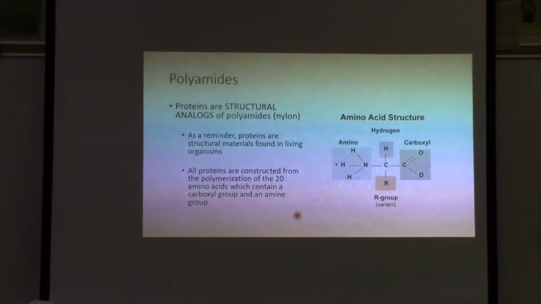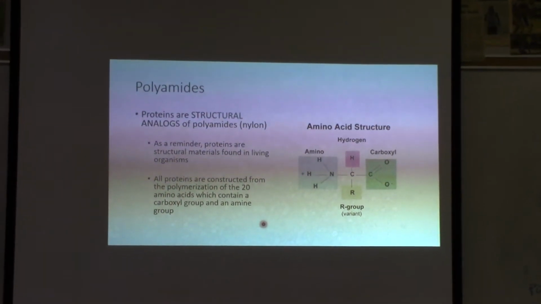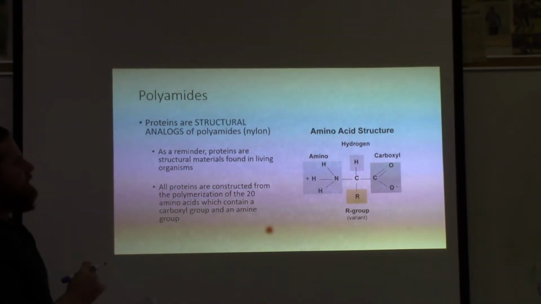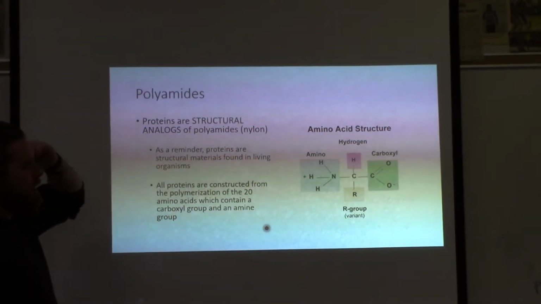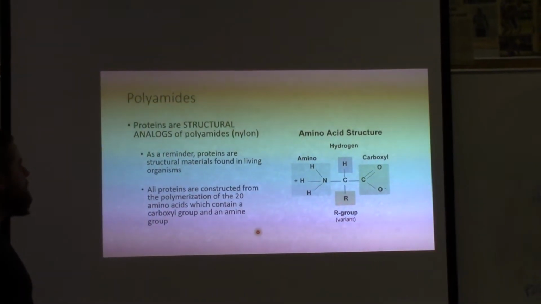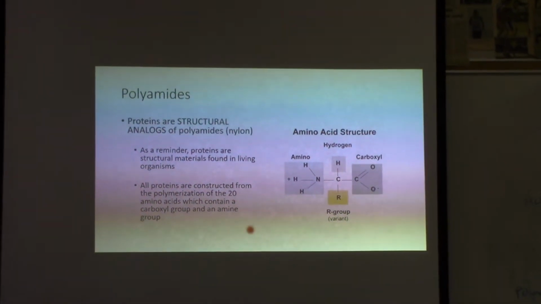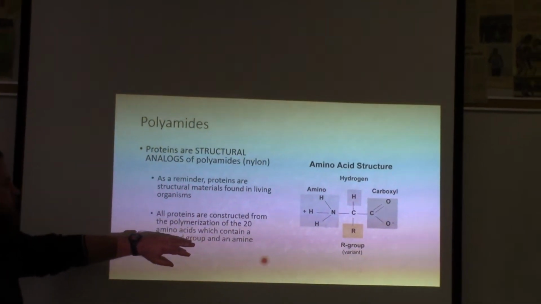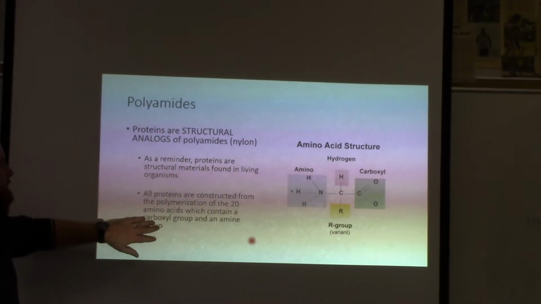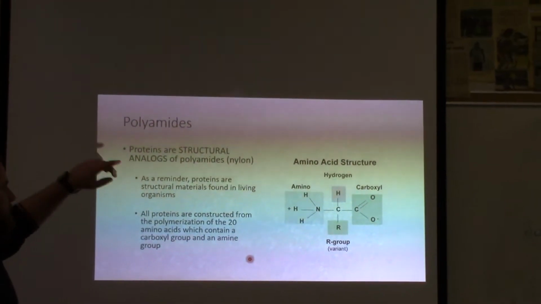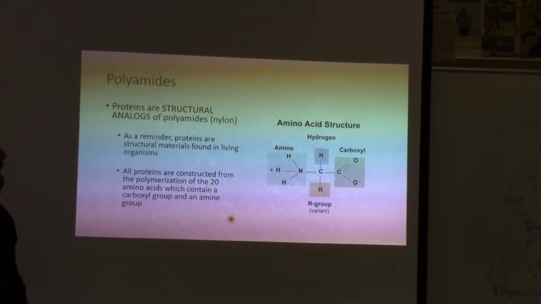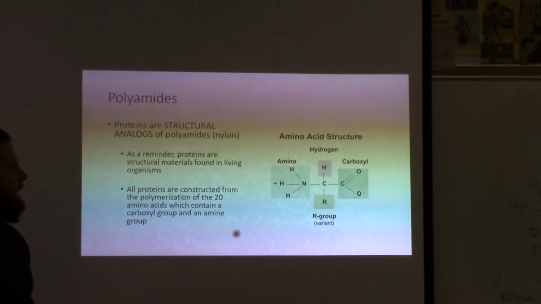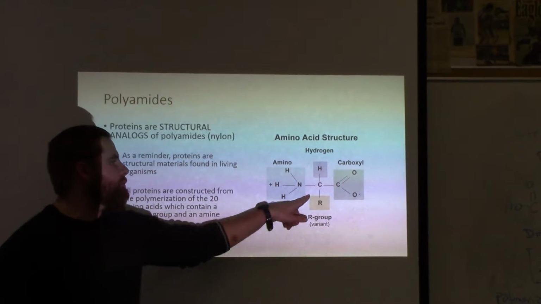Polyamides are formed by condensation polymerization as well. So here's the deal with polyamides, is they are polymers that have nitrogen in them. Okay? So proteins are structural analogs, right? So as a reminder, proteins are structural materials found in living organisms. So all proteins are constructed from the polymerization of the 20 amino acids that we have in our body, right? And we have essential and non-essential amino acids. Non-essential we don't need to get from our diet, essential we do. But they all have this amino group, they all have nitrogen.